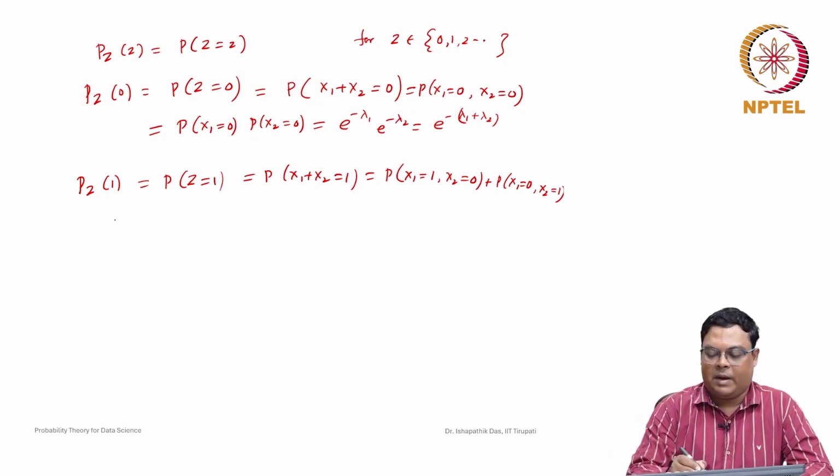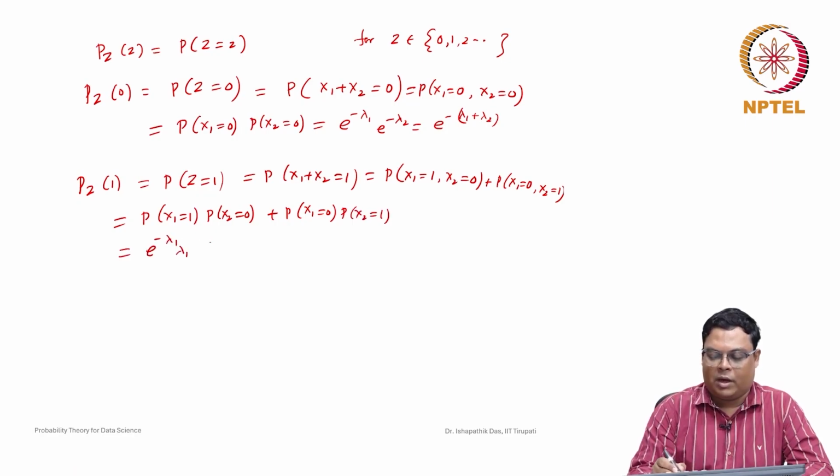So because they are independent, this is probability of x1 is equal to 1 times probability of x2 is equal to 0, plus probability of x1 is equal to 0 times probability of x2 is equal to 1. Because they are independent, we can write that. Now what is the probability of x1 is equal to 1? It is e to the power of minus lambda 1, lambda 1 to the power 1, and this is e to the power of minus lambda 2, lambda 2 to the power 0 by 0 factorial, plus e to the power of minus lambda 1, lambda 1 to the power 0 by 0 factorial, e to the power of minus lambda 2, lambda 2 to the power 1 by 1 factorial.